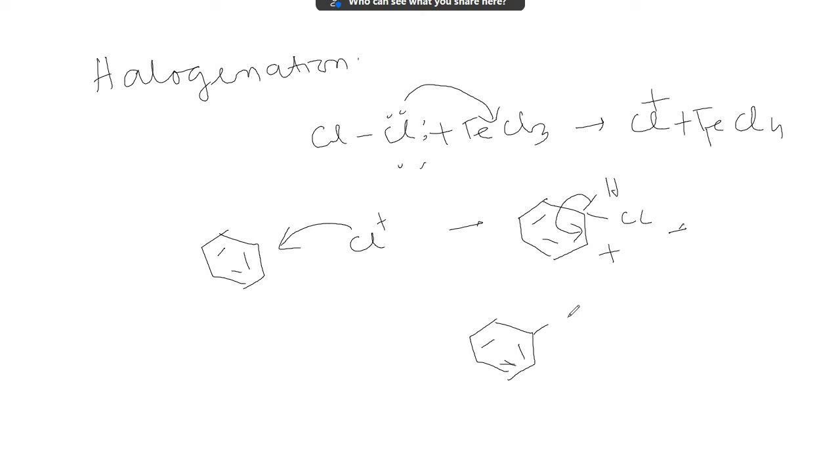Remember, all carbons in benzene are equivalent, so it is not necessary that substitution always takes place here. It can take place on any of the 6 carbon atoms, as all carbons in benzene are equivalent.